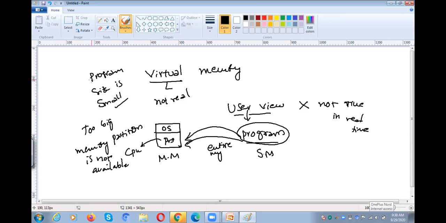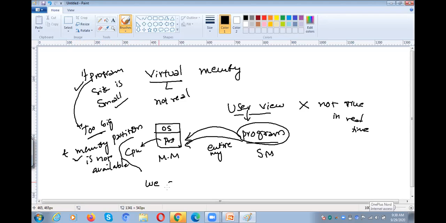what will we do? These are the two cases: the program size is big and a big memory partition is not available. Then what will we do? We cannot keep the entire program into the main memory.